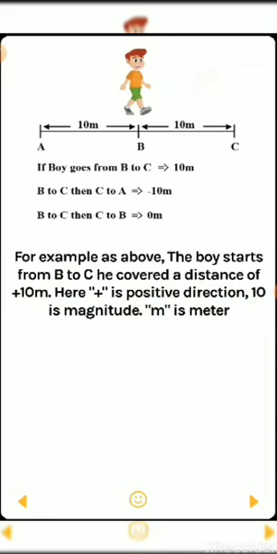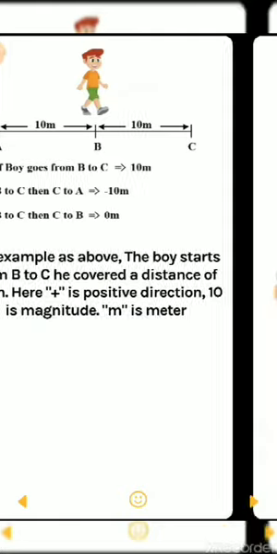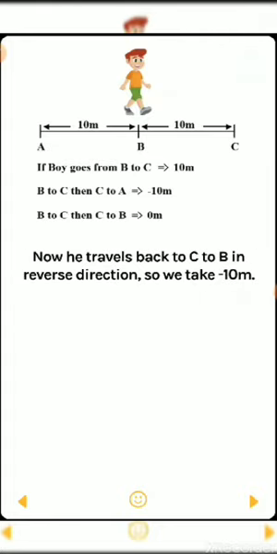The boy starts from B to C. He covered a distance of 10 meter. You can see here, plus is the positive direction, 10 is the magnitude, and m is meter, the unit. Now he travels back from C to B in the reverse direction, so we take minus 10 meter.